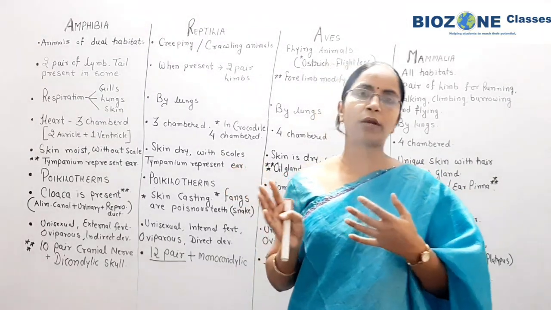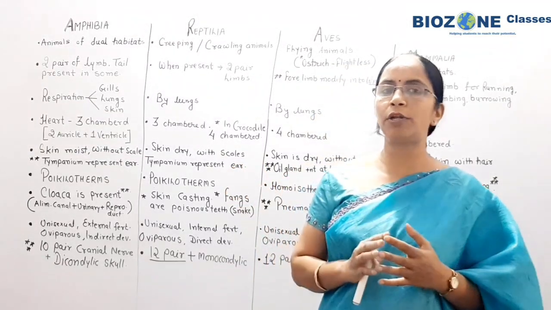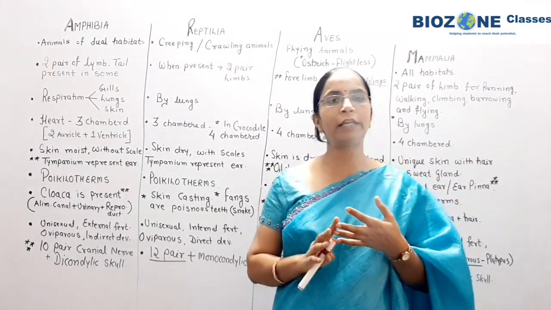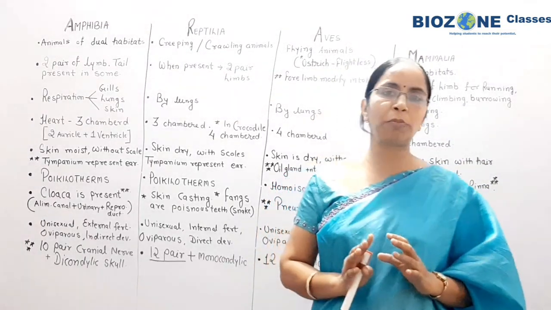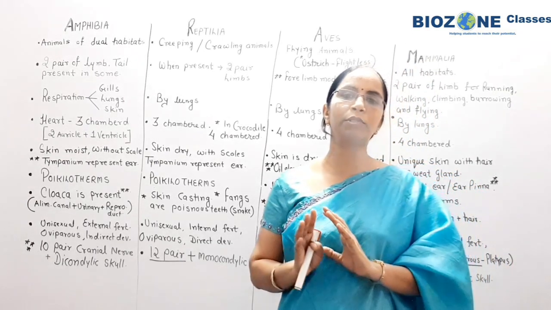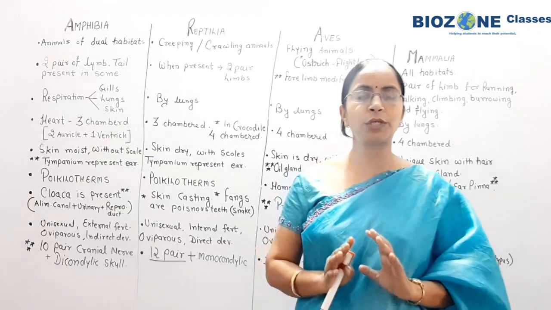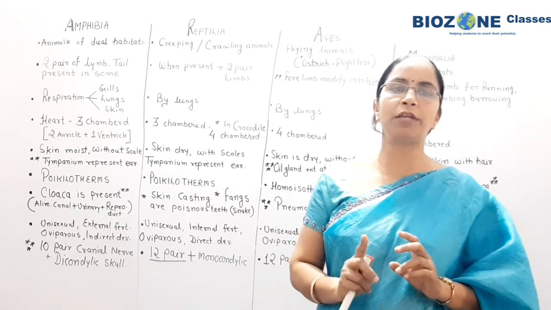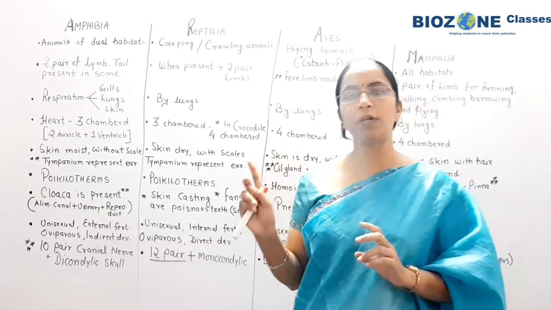For diplo and triplo, I already told you that the first three phyla, that is Porifera, Coelenterata and Ctenophora, are only diploblastic. From Platyhelminthes, all the animals or all the phyla, you remember, are triploblastic. All are bilaterally symmetrical. Only dual symmetry appears in Echinodermata.